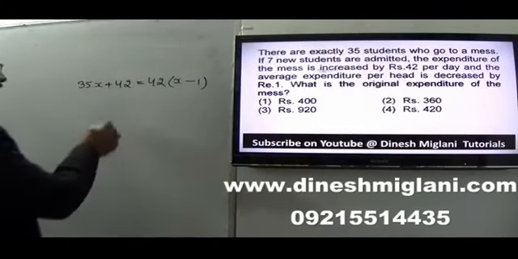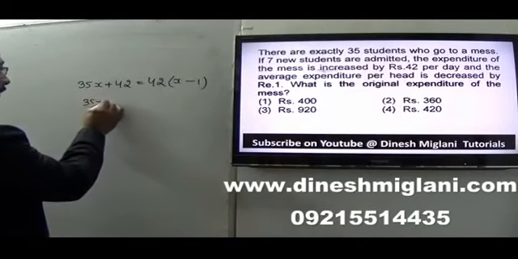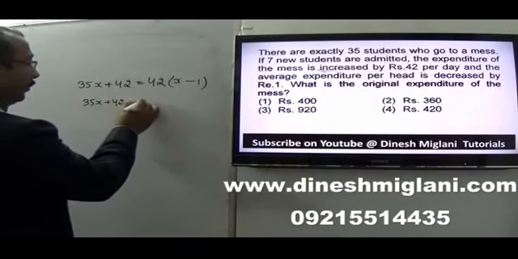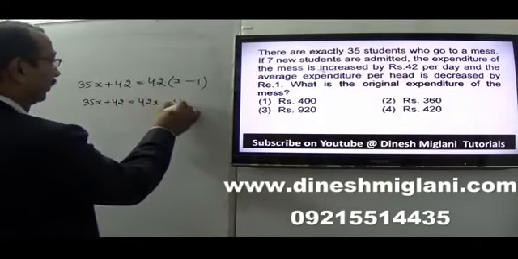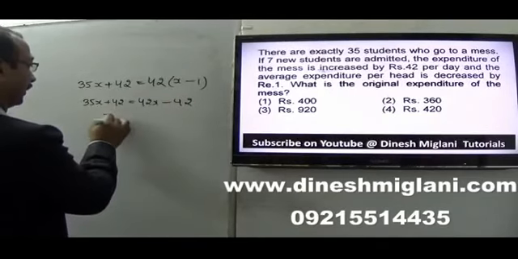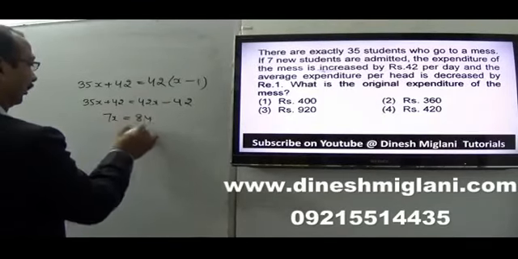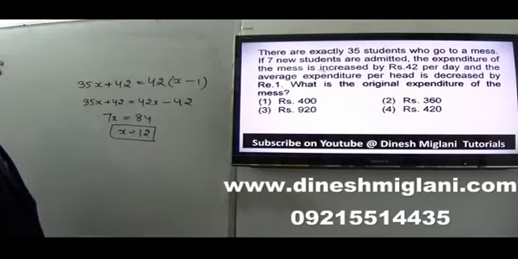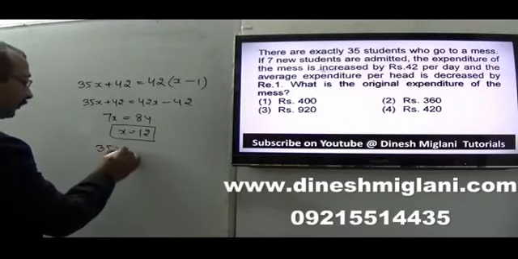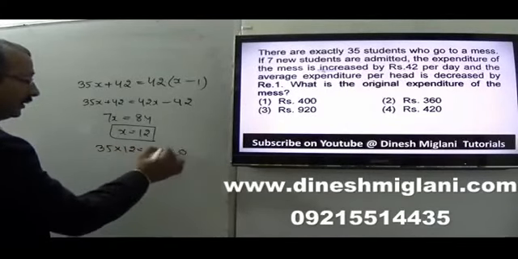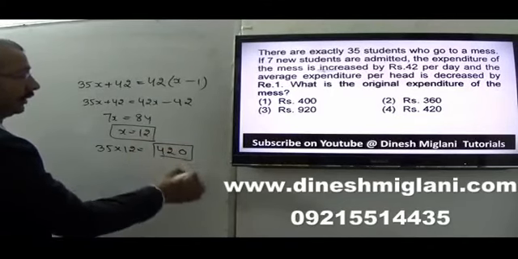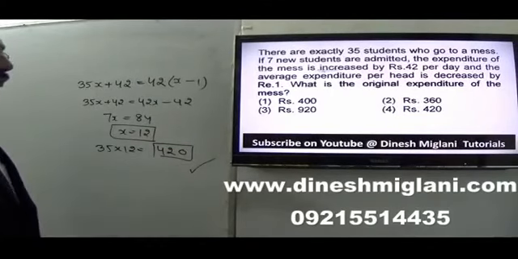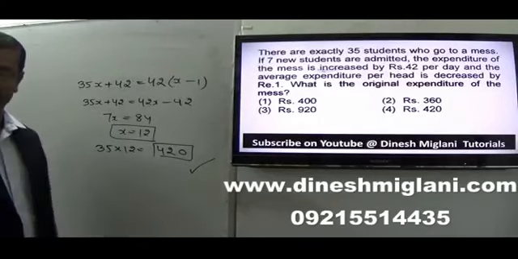Now what I can say? 35X plus 42 equals 42X minus 42. This comes here: 7X equals 84. So X equals 12. It means I have to find my original expenditure, that is 35 into 12, which is 420. So my original expenditure is 420, the 4th option becomes my answer.